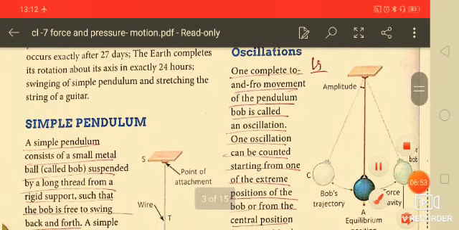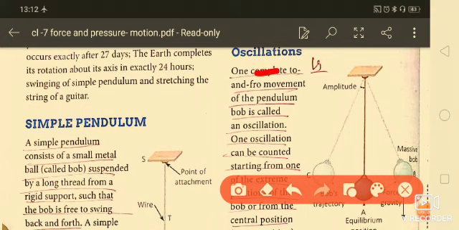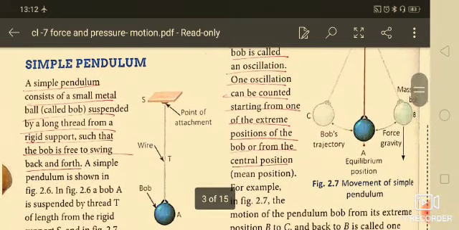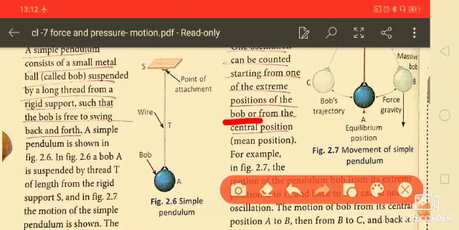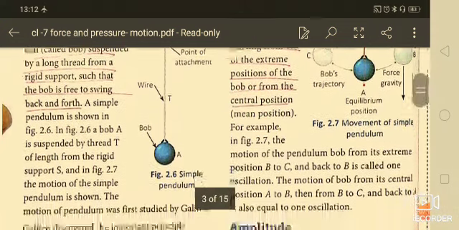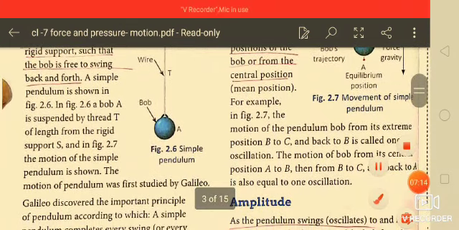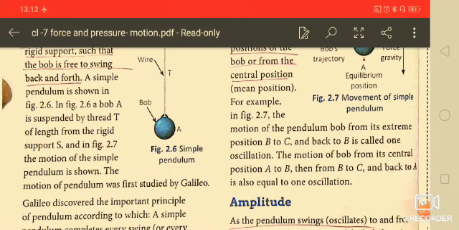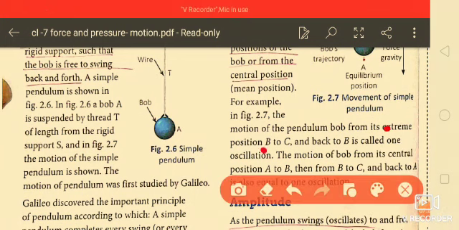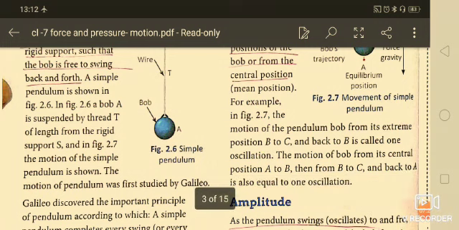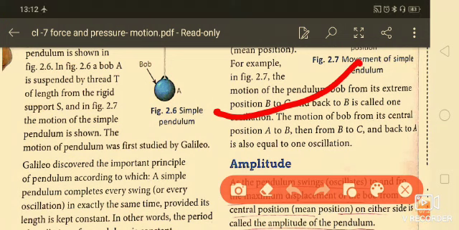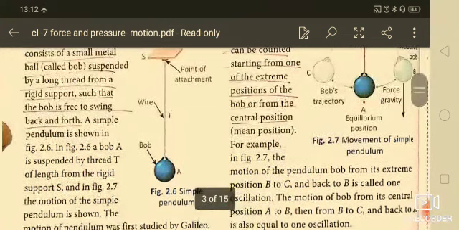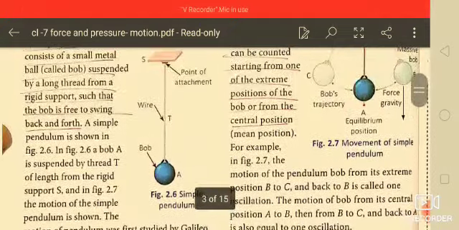And oscillations, you know what oscillations are? One complete to and fro movement of a pendulum bob is called an oscillation. An oscillation can be counted starting from one of the extreme positions of the bob or from the central position. For example, you are seeing here the movement of a simple pendulum in figure 2.7, and the motion of the pendulum bob from its extreme position B to C and back to B is called one oscillation. That means it starts from this point, moves here and then comes back like this. So here you will find it is one oscillation.